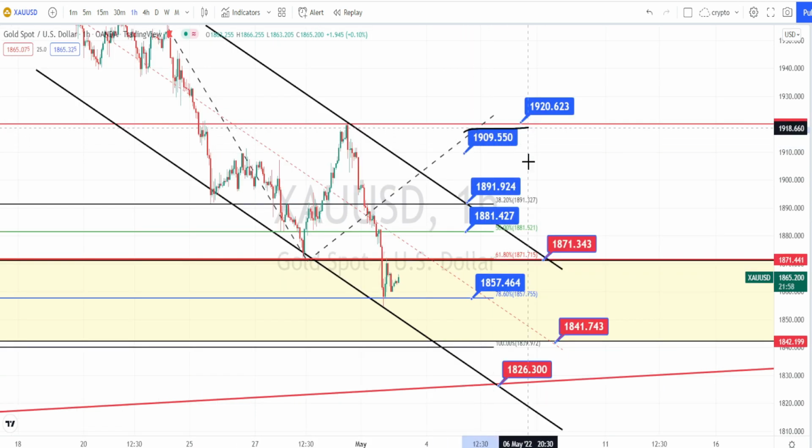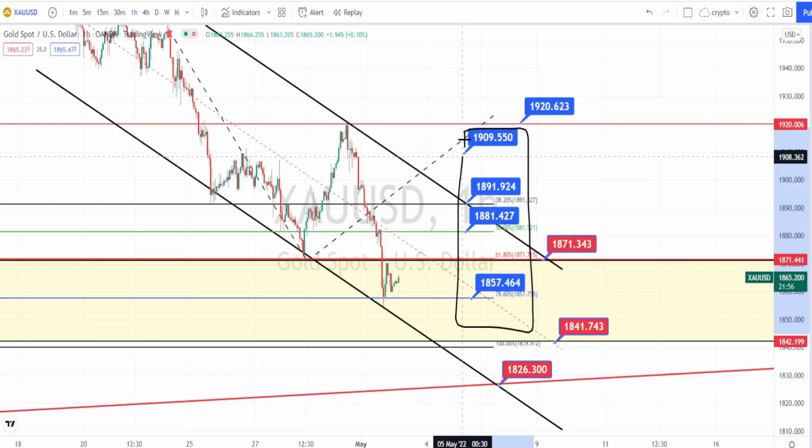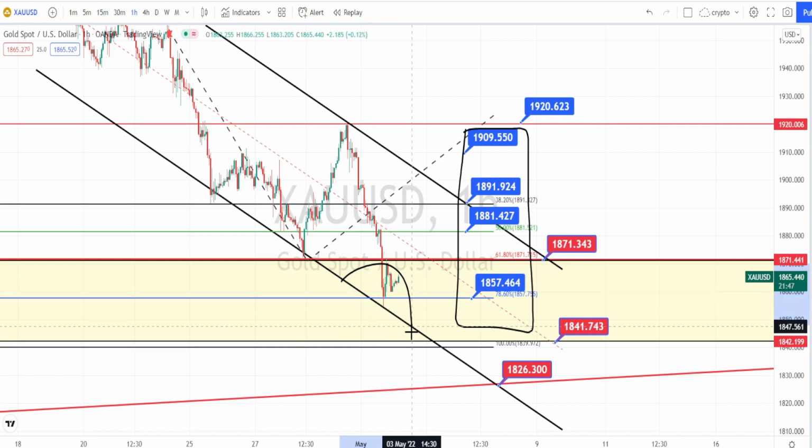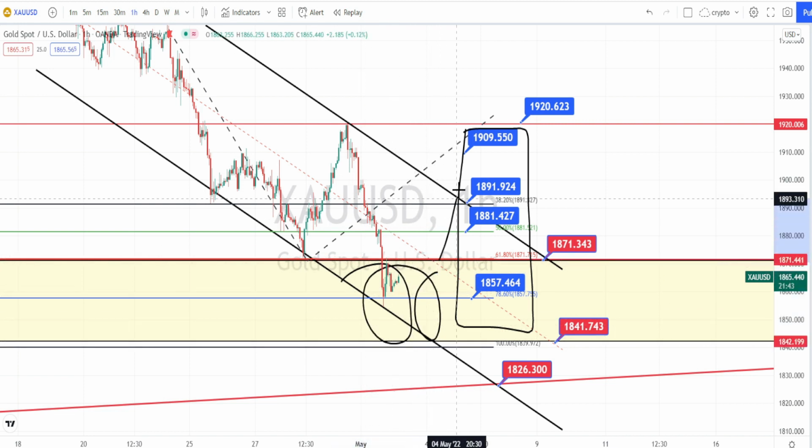So the values within this blue color boxes are the support and resistance levels in hourly time frame. Currently the price action is trading in a support zone. Wait for it to come out from this support zone to take a trade on the bullish side, or wait for it to break this trend line or support line from the daily time frame to take trades on the bearish trend reversal. Let us do the analysis in 30 minutes time frame.